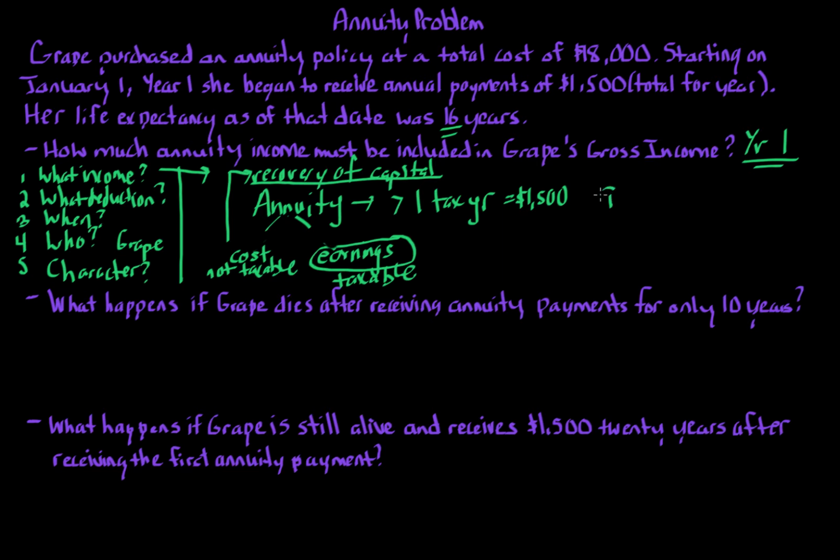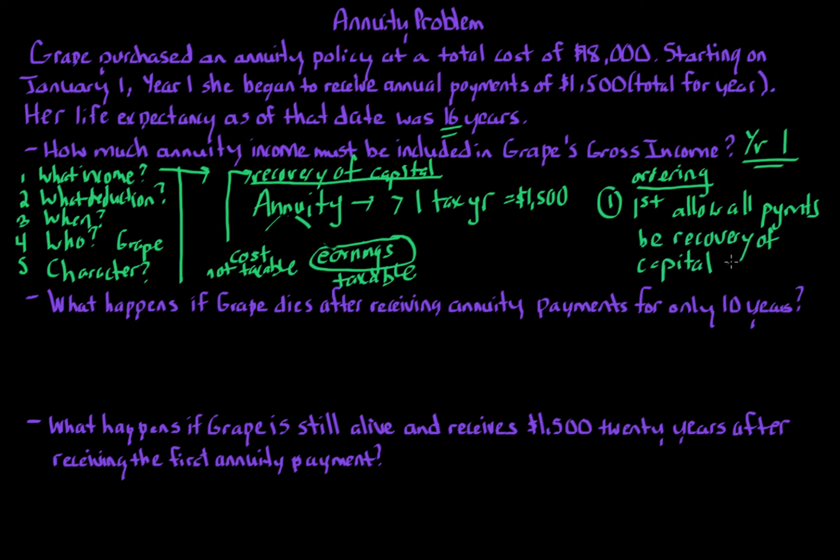So the first possibility is really an ordering rule. Because if it's all viewed as cost or all viewed as earnings, it makes a difference. One's taxable, one's not taxable to Grape. Well, the first option is that let's first allow all payments to be recovery of capital until $18,000 is reached. So what am I saying here?